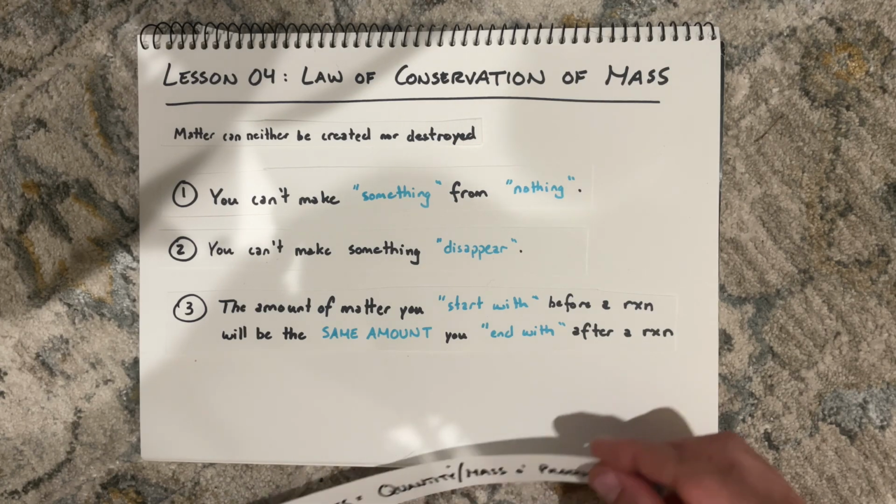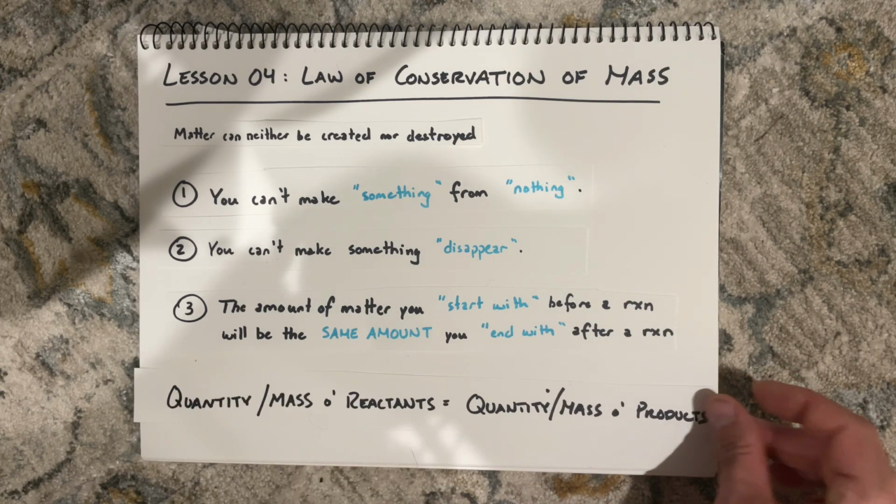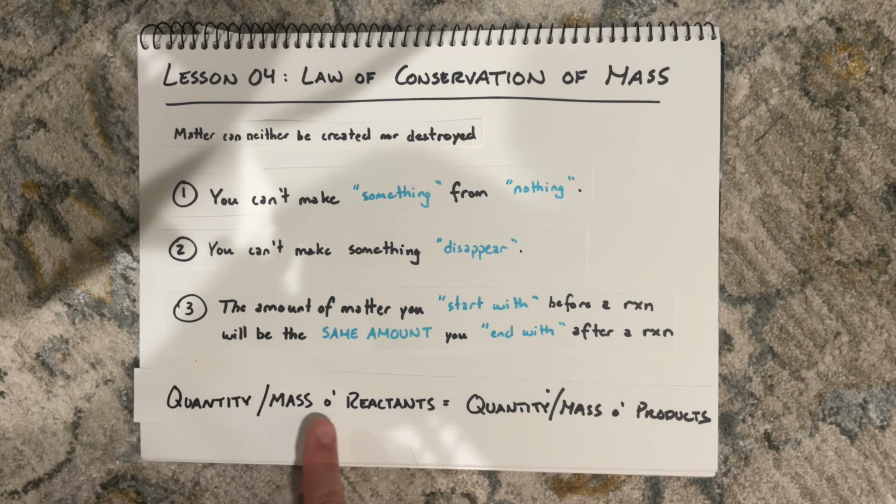Put another way, maybe a little more simply, the quantity or the mass of the reactants in a chemical reaction is going to equal the quantity or the mass of the products. In other words, if it was 10 grams of reactants, for example, that will give you 10 grams of products. It's not going to give you 9 grams of products. It's also not going to give you 11 grams of products. It's going to give you the exact same amount.